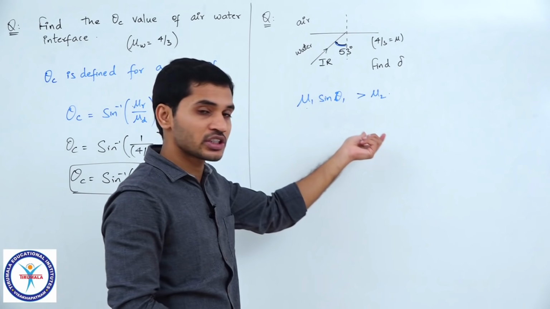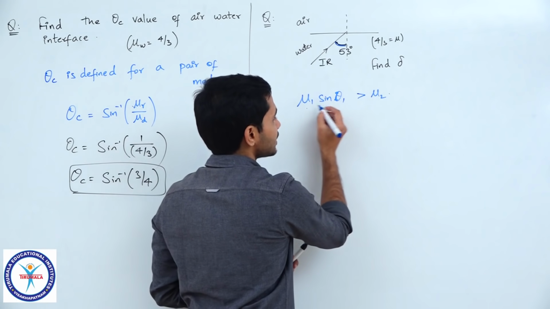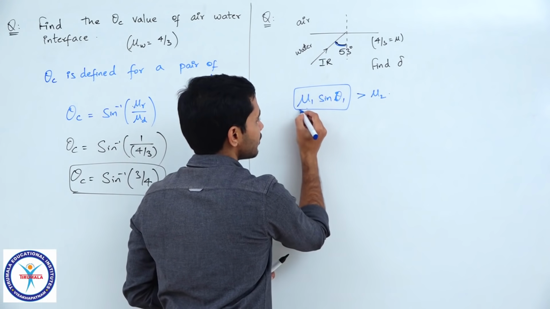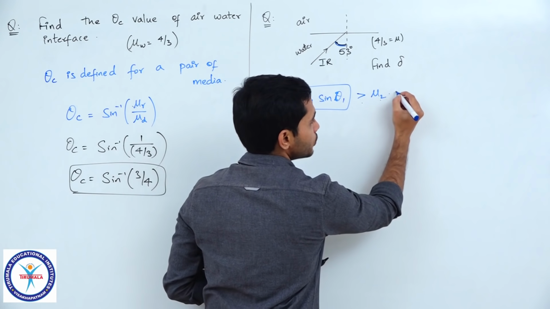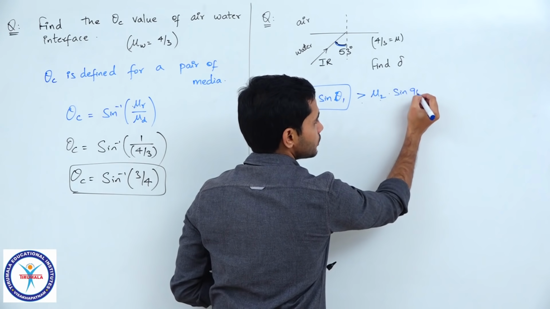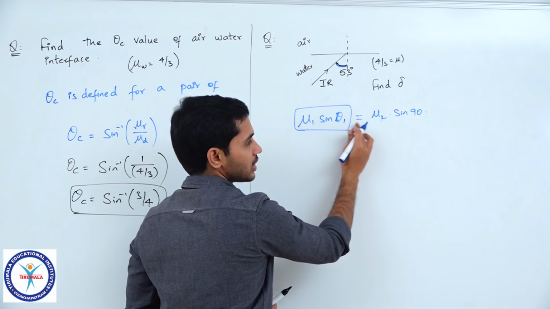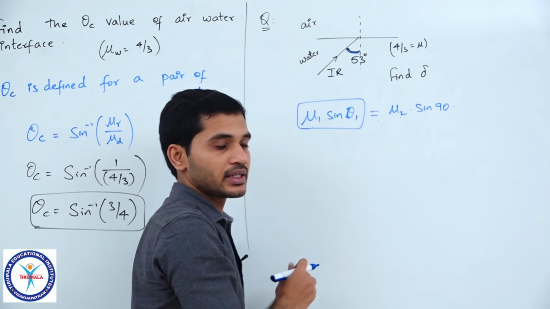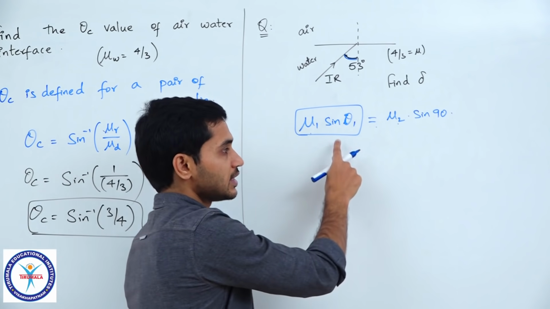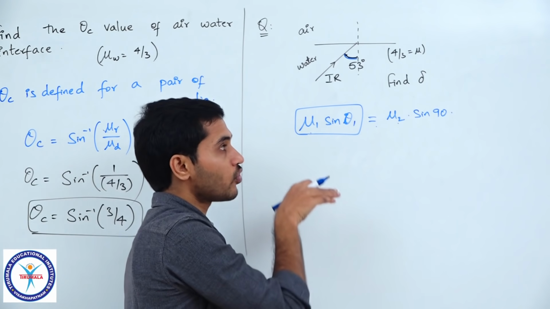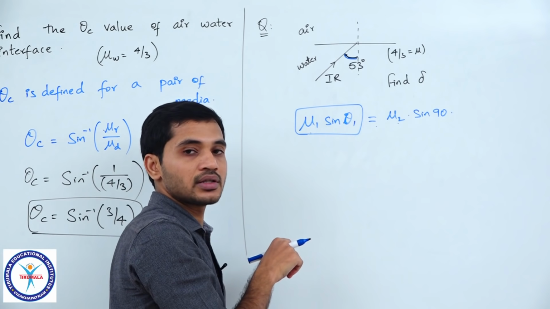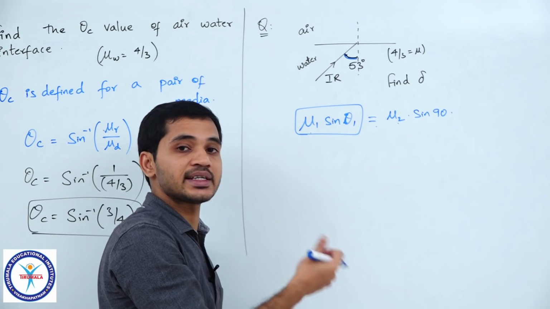And there is a logic behind this also. Let me write it as, if mu 1 sin theta 1 is equal to mu 2 sin 90, what does this mean? This is the condition for the grazing the interface scenario, for the theta c scenario.